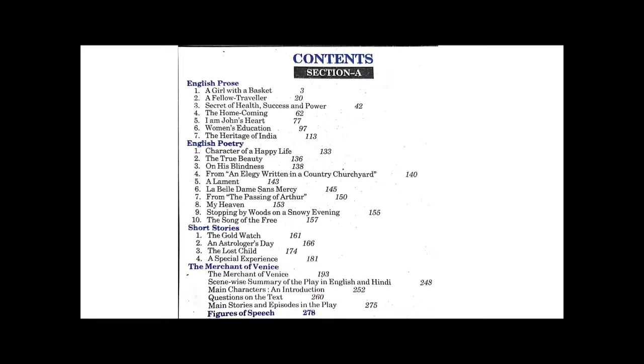From the poetry section, you have to learn central idea and reference, context, and explanation of each stanza, which will be taught to you in my future lectures.